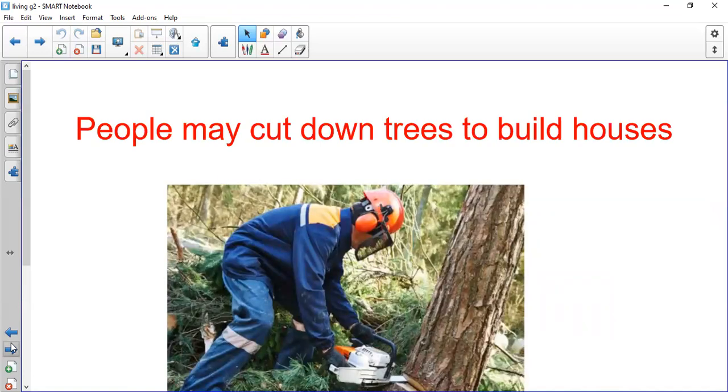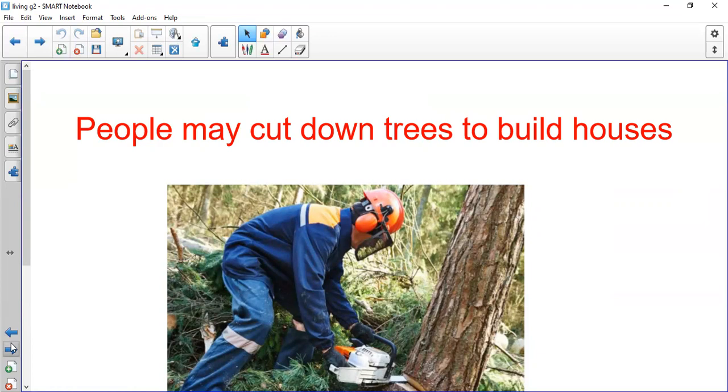People may cut down trees to build houses, and it's very popular nowadays. We said that trees are living things and they are part of our environment because they are natural. People want to make use of the space that the trees have, so they start to cut down trees to build houses.